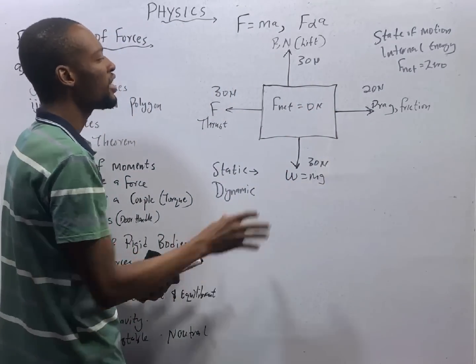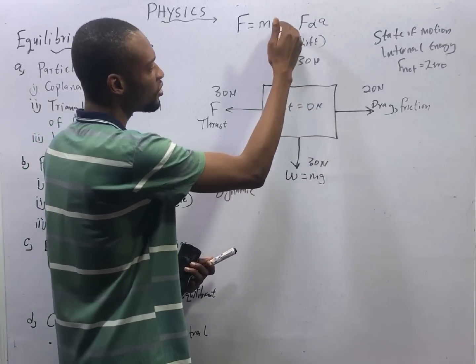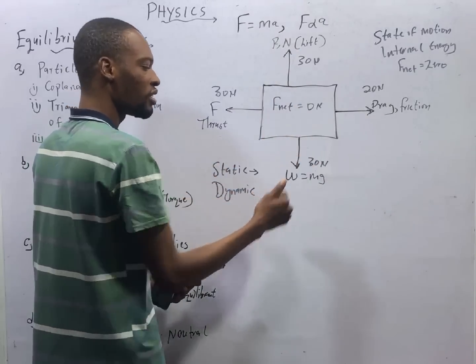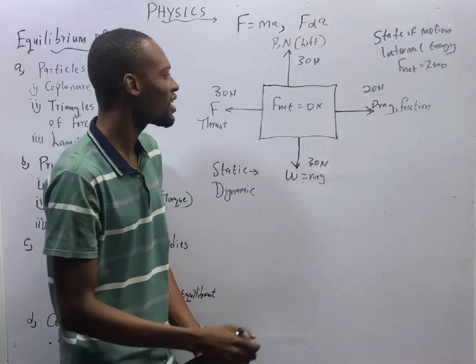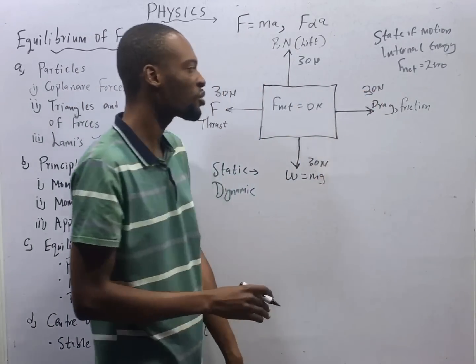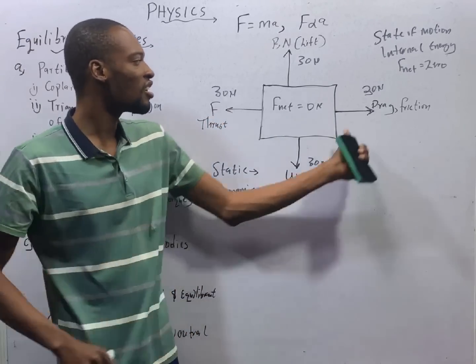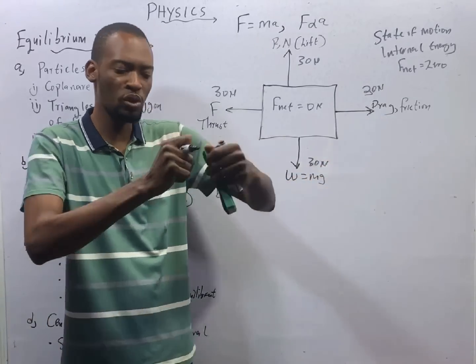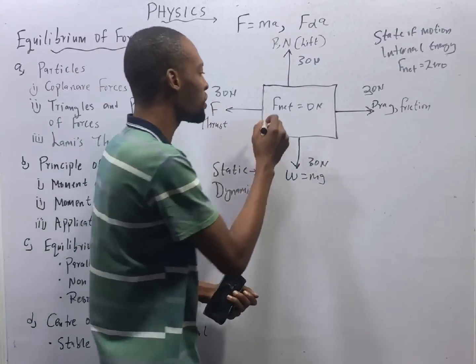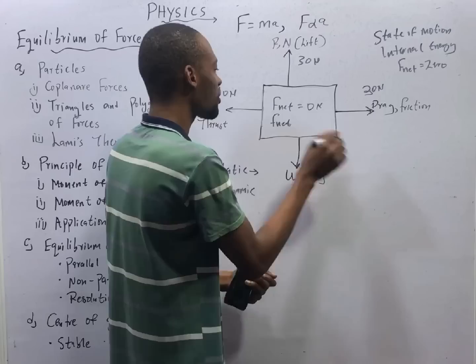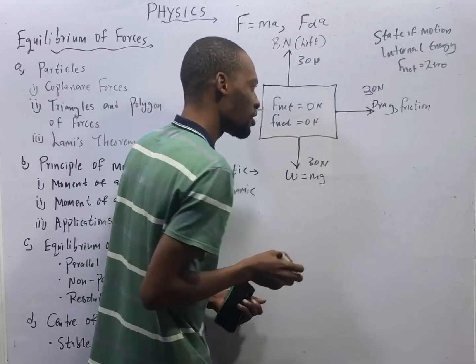Now, in this case, the body is not going up, it's not going down. How about the situation where this becomes 30? You see that 30 Newton is dragging it this way or pushing it this way, another 30 is pushing it that way. The body will not move, right? So which means the net horizontal force is equal to 0 Newton.